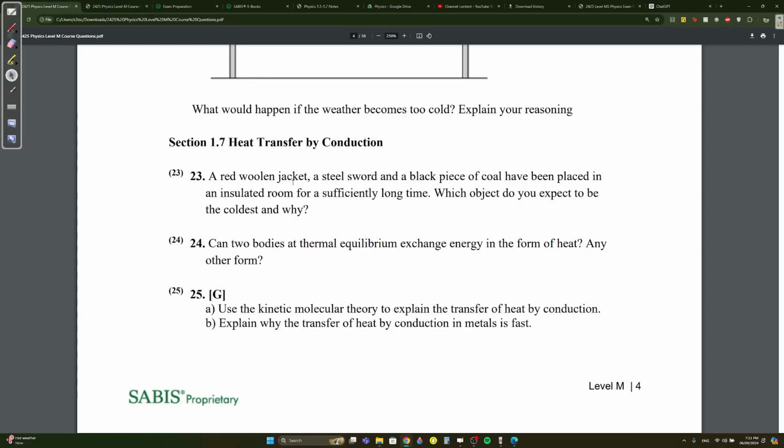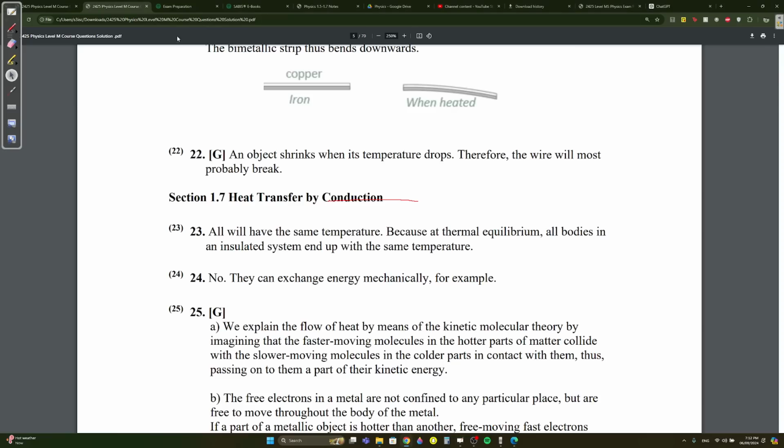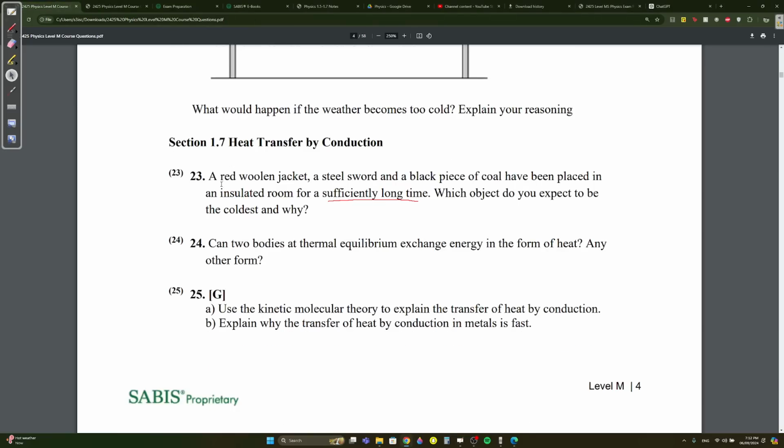Honestly, I got a bit confused when I read it. But the trick is the insulated room. Insulated room means, let's say the room is at 35 degrees Celsius and it's insulated, so you have this layer of, I don't know, vacuum or whatever, and you place all the objects in the room. Surely if placed for a sufficiently long time, all the things in the room will change their temperature to be in thermal equilibrium with that 35 degrees Celsius. So everything will now be 35 degrees Celsius. Okay? So which object will be the coldest? All of them will have the same temperature since it's an insulated room. It will reach thermal equilibrium.